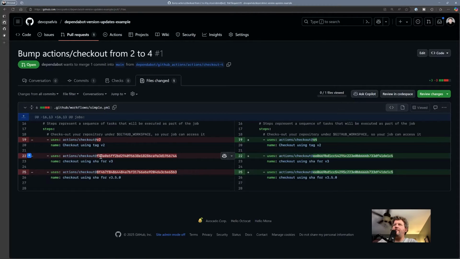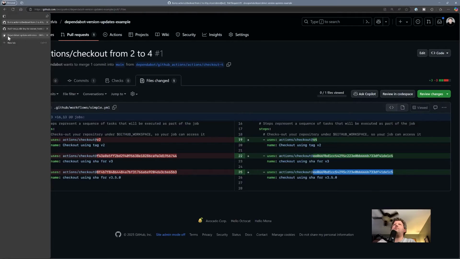And then we're also saying that these two versions need to be updated to this commit SHA, which looks like the same commit SHA. So it's updating both of these to the same commit SHA as well. Let's see if we can figure out relatively easily what that commit SHA is.